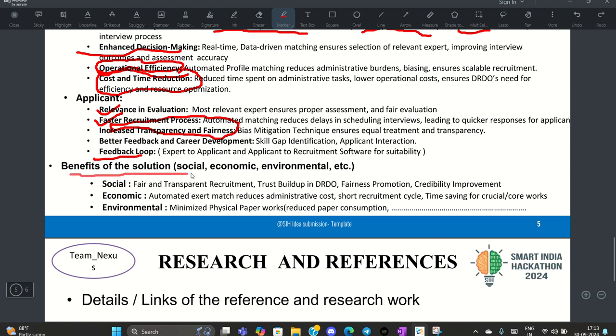These are some social and economic benefits of the solution. Social benefits include fair and transparent recruitment, trust build-up in DRDO, fairness promotion, and credibility improvement. We are also having economic advantages like automated expert match, which will reduce administrative cost and at the same time save human resources.